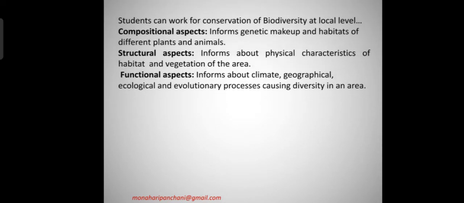Students can work for the conservation of biodiversity at the local level. There are compositional aspects, structural aspects, and functional aspects. Number one is compositional aspects: they inform about the genetic makeup and the habitats of the different plants and animals. Structural aspects inform about physical characteristics of habitat and vegetation of the area. Functional aspects inform about climate, geographical, ecological, and evolutionary processes causing diversity in an area.